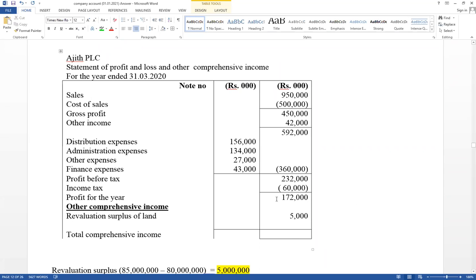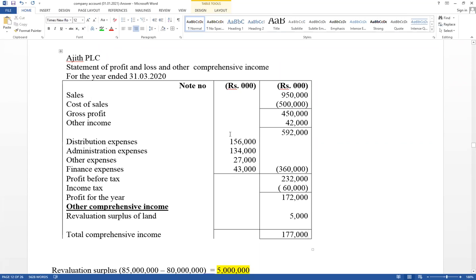Then land revaluation surplus available, it should be added. Therefore, plus 5,000. 172,000 plus 5,000 is 177,000. Therefore, this is the total comprehensive income. This is the way you have to disclose in the income statement. Summary: here composition cannot be disclosed. Cost of sales you have to calculate under workings, and other income, separate note. Its total value should be included here.